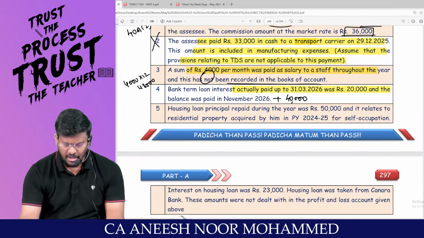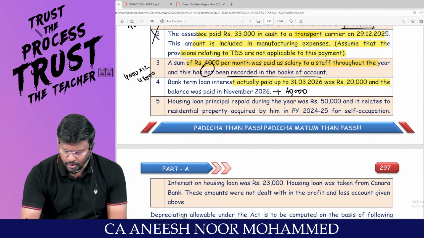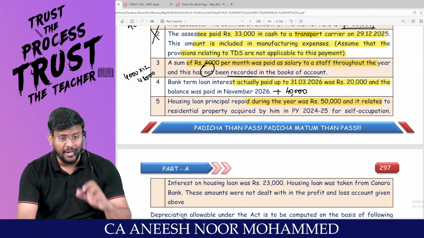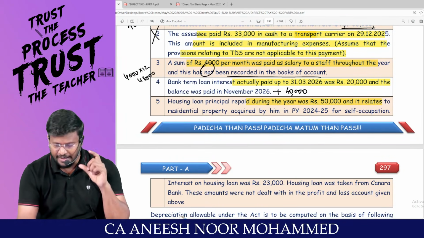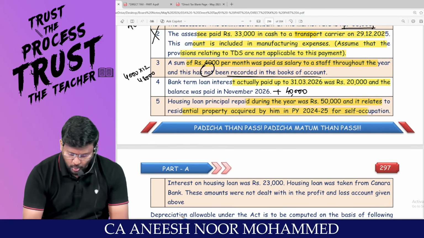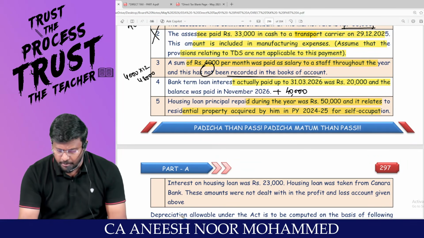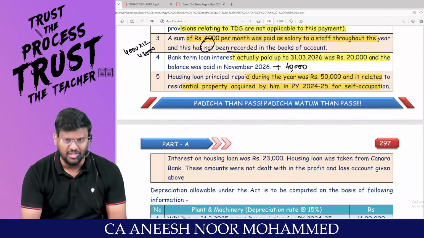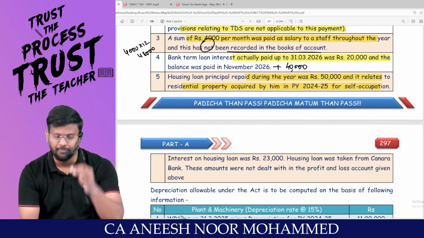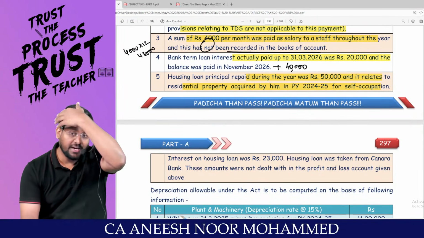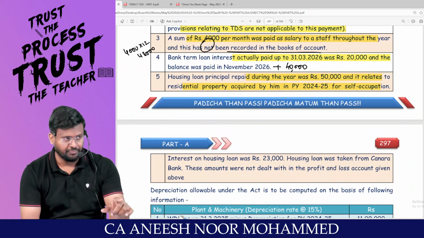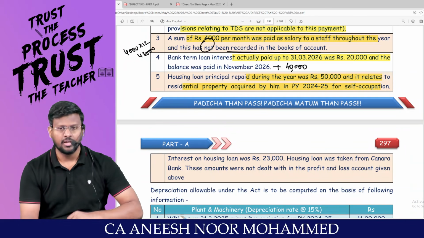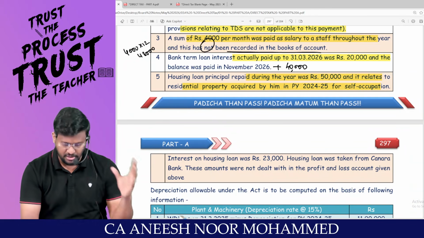Housing loan principal repaid during the year 50,000. If you repay a housing loan, you are entitled to get 80C. And it relates to a residential house property acquired by him in 24-25 for self-occupation. That means this is a self-occupied property. For that, you are entitled to claim deduction under 80C. But in order to claim 80C, you should travel through the optional tax regime.